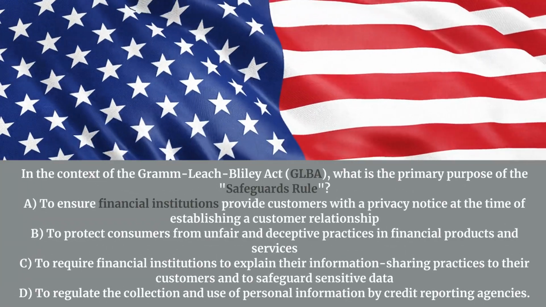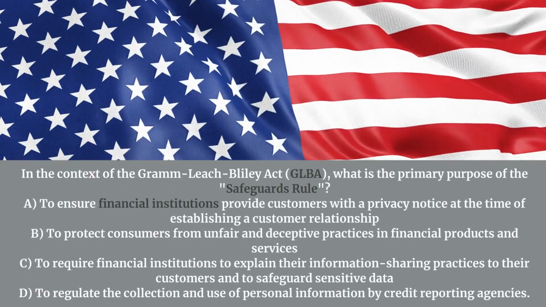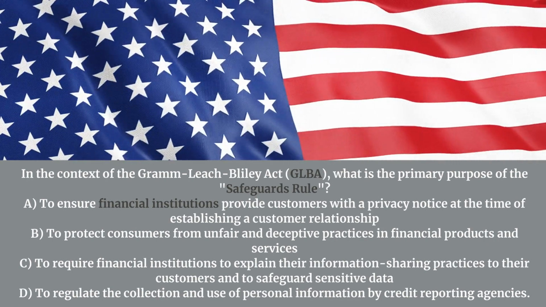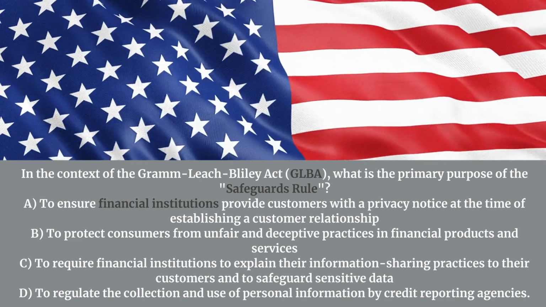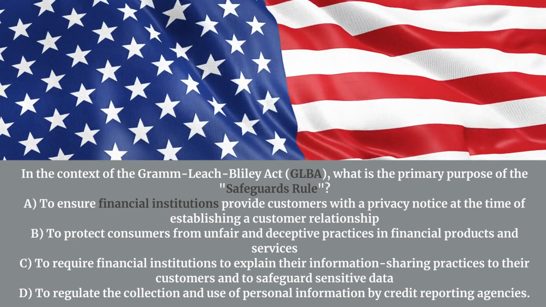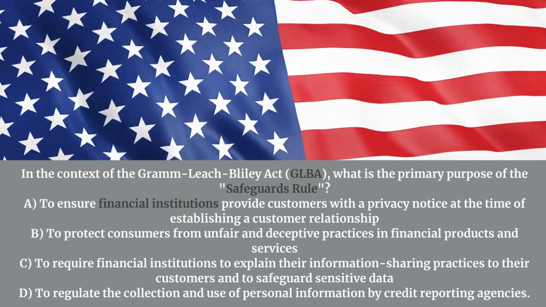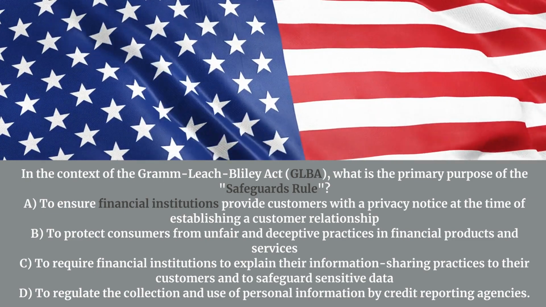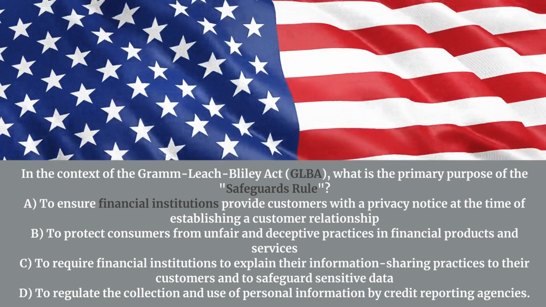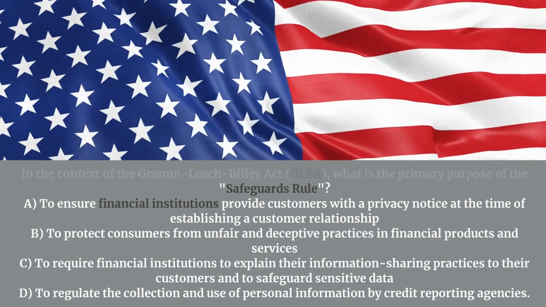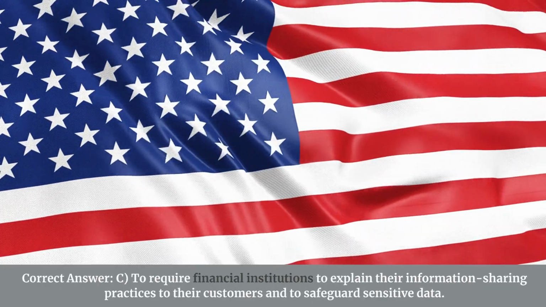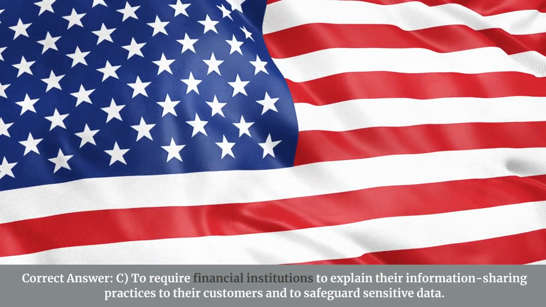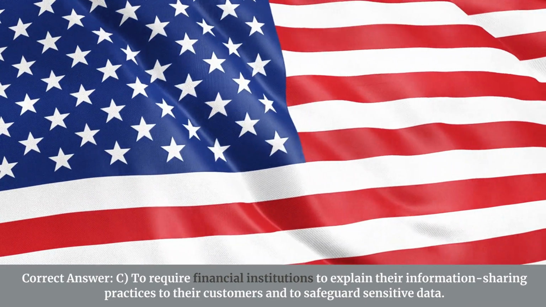In the context of the Gramm-Leach-Bliley Act, GLBA, what is the primary purpose of the Safeguards Rule? A. To ensure financial institutions provide customers with a privacy notice at the time of establishing a customer relationship. B. To protect consumers from unfair and deceptive practices in financial products and services. C. To require financial institutions to explain their information sharing practices to their customers and to safeguard sensitive data. D. To regulate the collection and use of personal information by credit reporting agencies. Correct answer: C. To require financial institutions to explain their information sharing practices to their customers and to safeguard sensitive